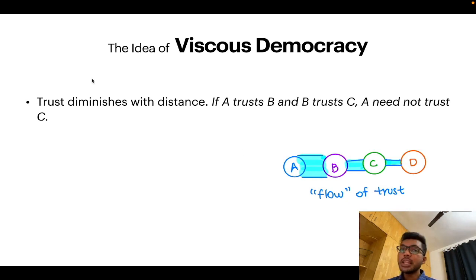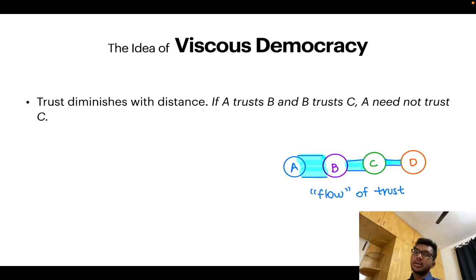And that is why we move on from the notion of basic liquid democracy to the notion of viscous democracy, which takes into account and adjusts the weight according to distance. And how exactly is that done? How is the score of a node calculated while taking the distance into account? All that will be covered in the next video.